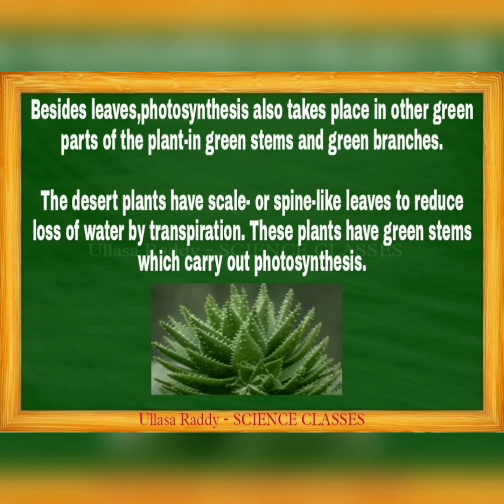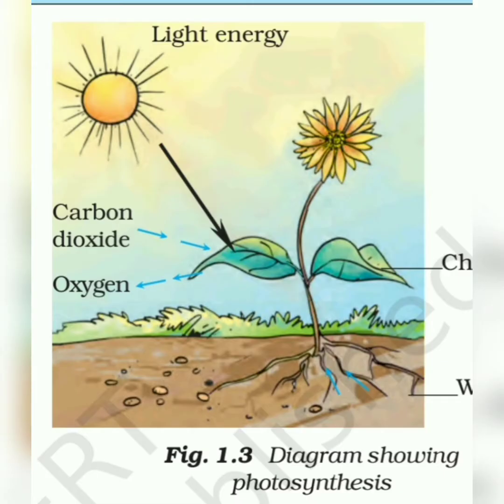Dear students, you have already seen these plants in desert places, and aloe vera is also one of these plants. Next, the diagram shows the photosynthesis process. See that the sun rays fall on the leaf surface, which is the location of the stomata. Opening and closing of stomata is the process that performs the exchange of gases. Carbon dioxide and oxygen are used in the photosynthesis process. Then chlorophyll is there, and the minerals present in the soil are utilized for making food.